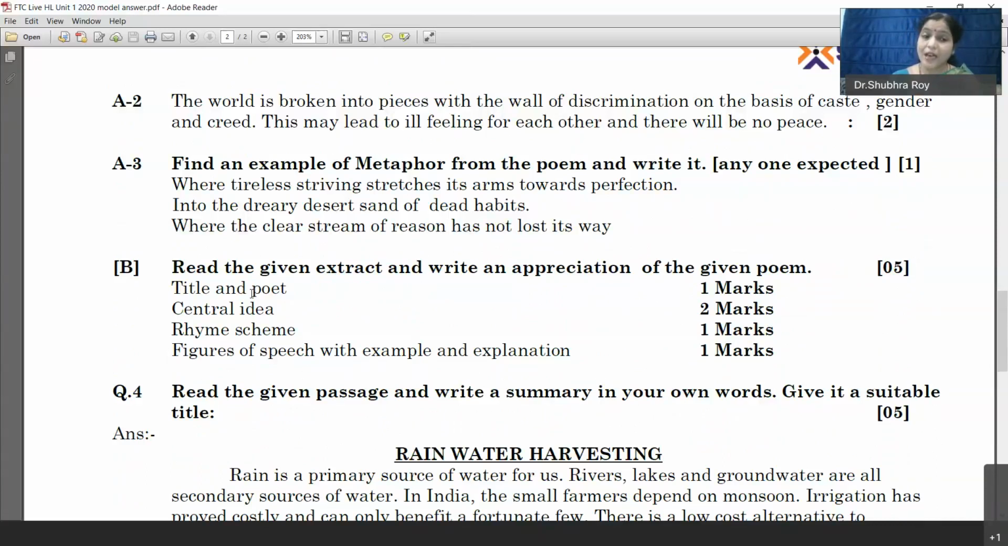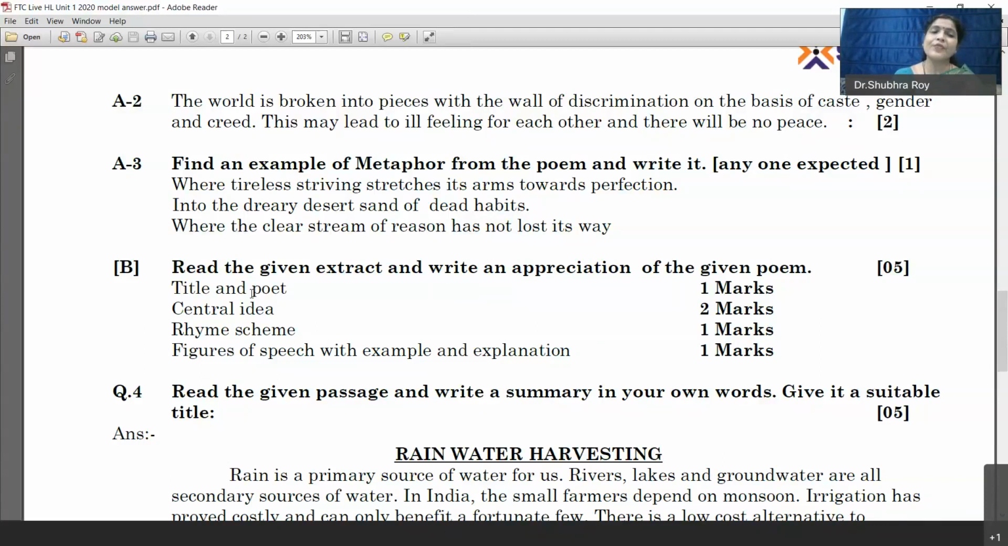Now, how to write an appreciation? Include all these points in your appreciation and see that you write your appreciation in one single paragraph. These are points given to be included. You don't have to write in points. You have to write it in a paragraph.